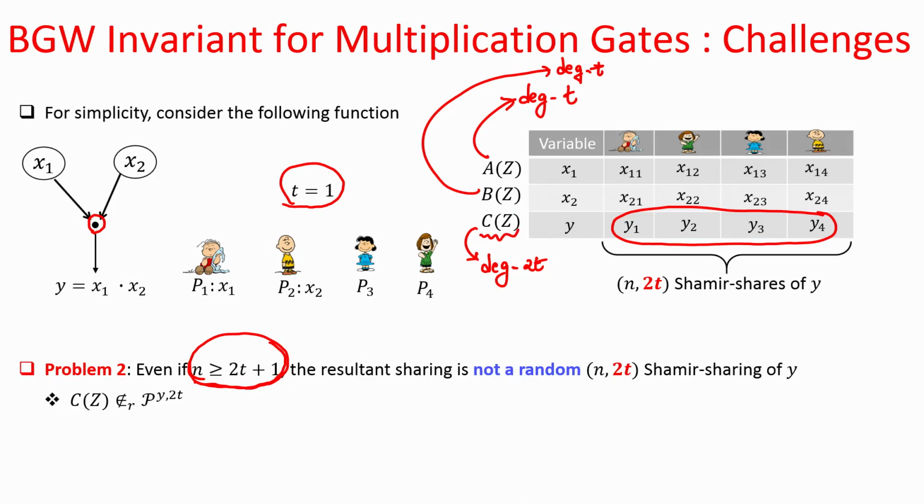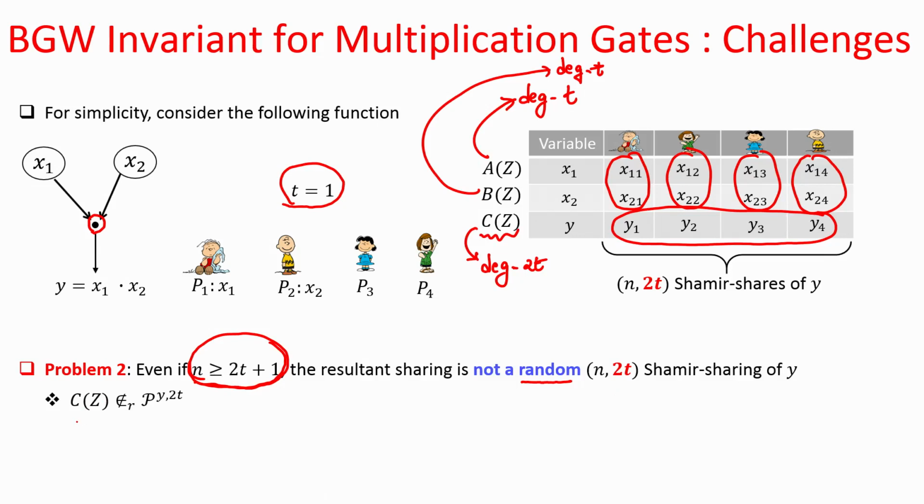So, correctness is no longer an issue, because I am ensuring that we are in the setting where n is greater than equal to 2t plus 1. But now the problem is that the resultant shares of y, which are obtained by locally multiplying the shares of x, even though the degree of sharing is 2t, the resultant vector of y shares do not constitute a random vector of shares for the value y lying on a 2t degree polynomial. What does that mean?